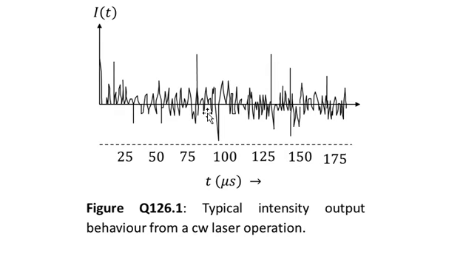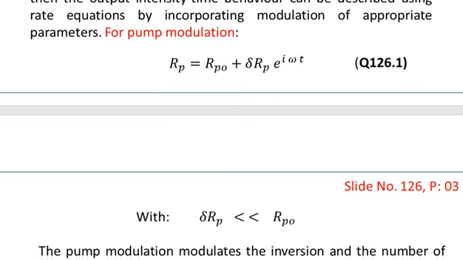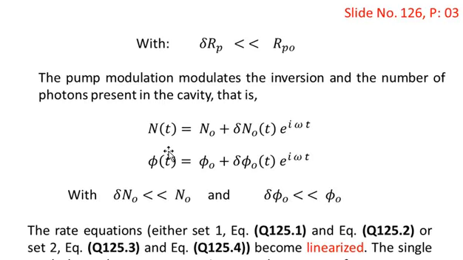And this is after the steady state operation of the laser, and this is due to two main reasons that we have explained: the variation in the inversion of the laser beam, that is, the population inversion, which is varying with time, and the number of photons, which is also varying with time.